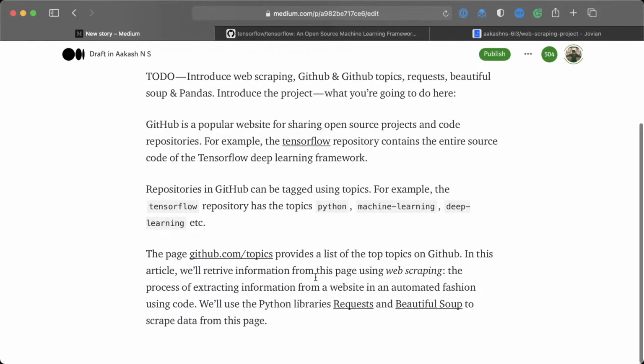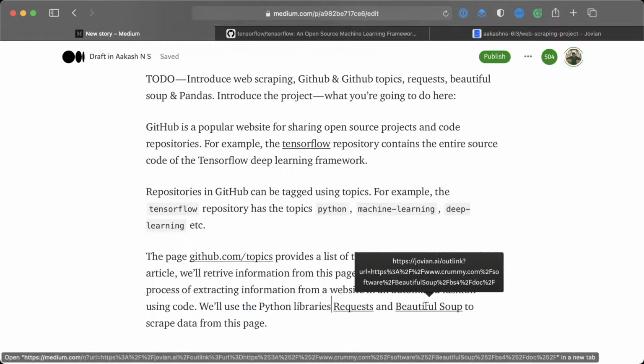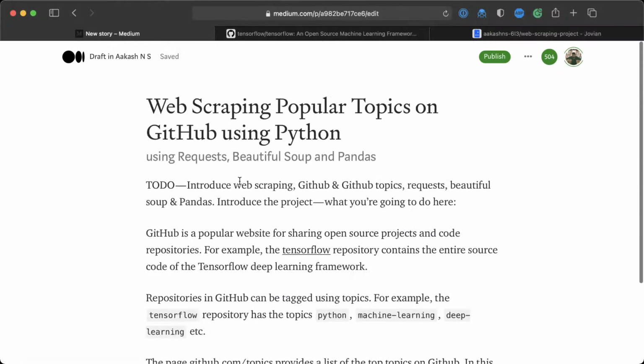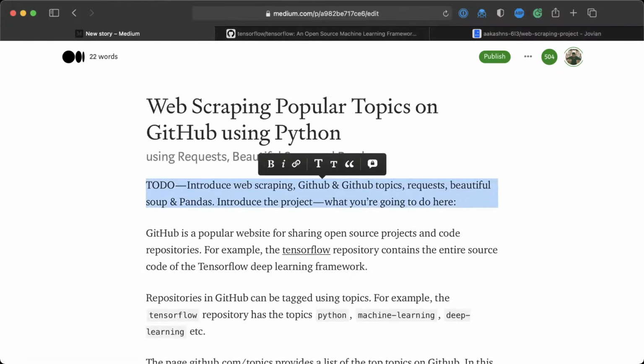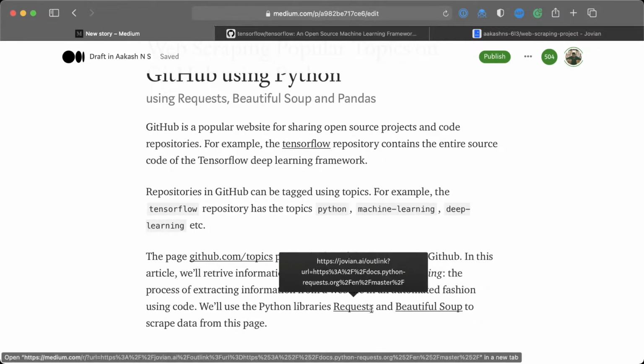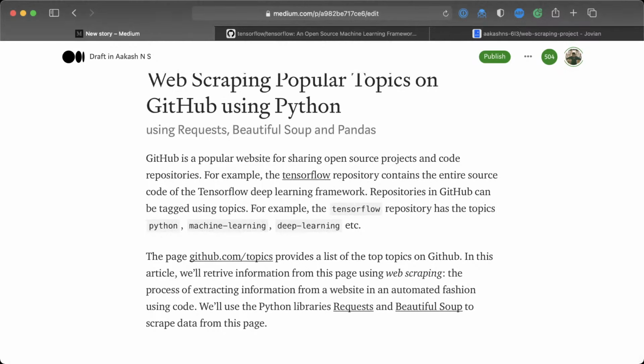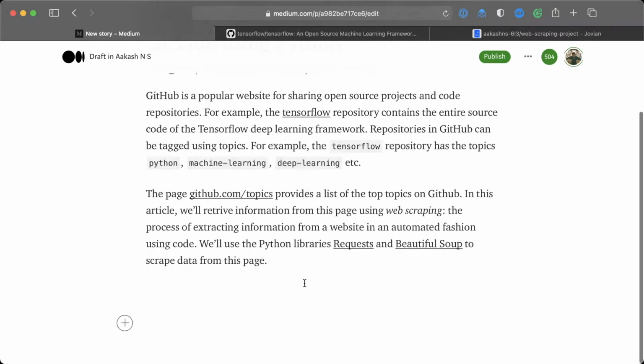We will retrieve information from this page using web scraping and then introduce web scraping. This is the process of extracting information from a website in an automated fashion using code. And we'll use Python libraries, requests, and beautiful soup to scrape data from this page. Okay. And that's it. So we have now introduced GitHub. We have introduced topics on GitHub, which is the topic of the project. We have introduced web scraping, and we've just said that we'll use the Python libraries, requests, and beautiful soup. We don't have to get into details about everything, but I think this is a good enough introduction. Okay, so that's our introduction.